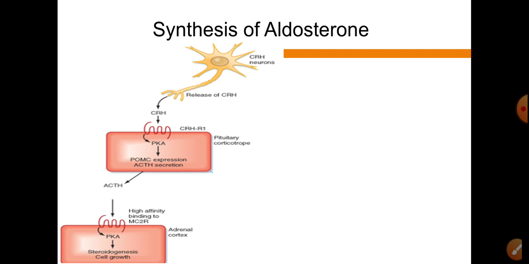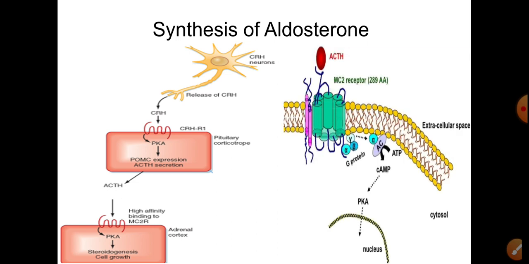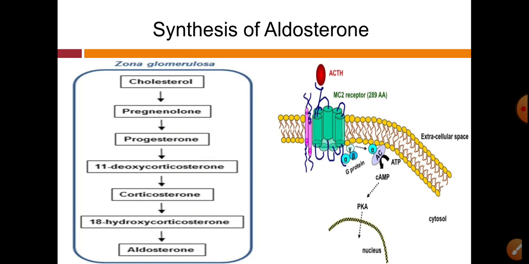CRH is secreted from hypothalamus, and CRH hormone stimulates the secretion of ACTH from anterior pituitary, and ACTH stimulates adrenal cortex to secrete this aldosterone hormone. So for the synthesis of aldosterone, CRH and ACTH, these are the two important hormones.